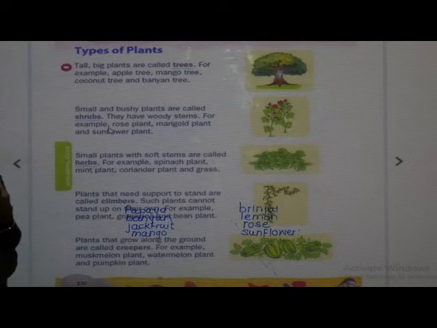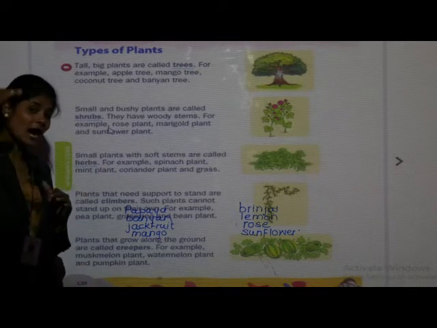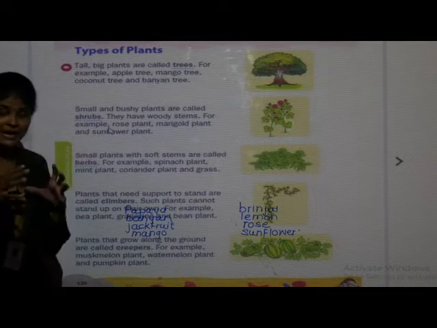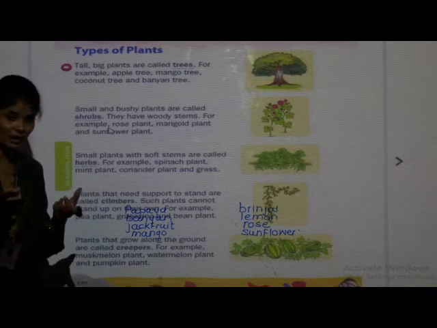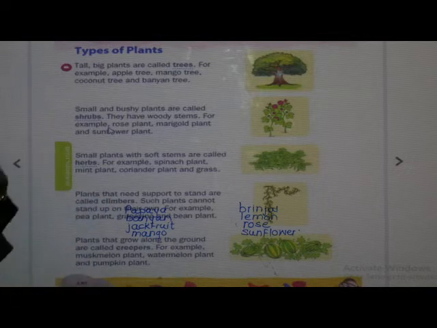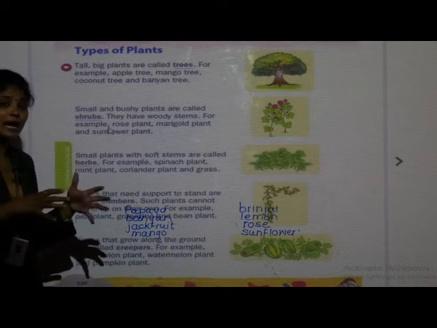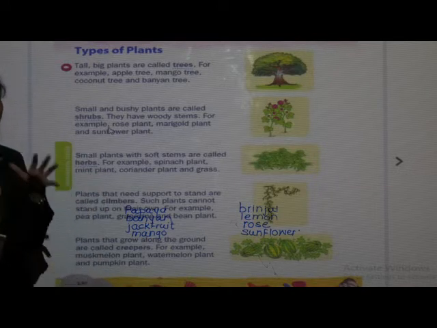Yes, tenderness of stem, then branches, life cycle of plants and their heights. Means according to their height, how the tenderness of that stem, whether they are hard, soft, flexible, according to that they are divided. Then their life cycle, means for how many years do the plant survive or they live.